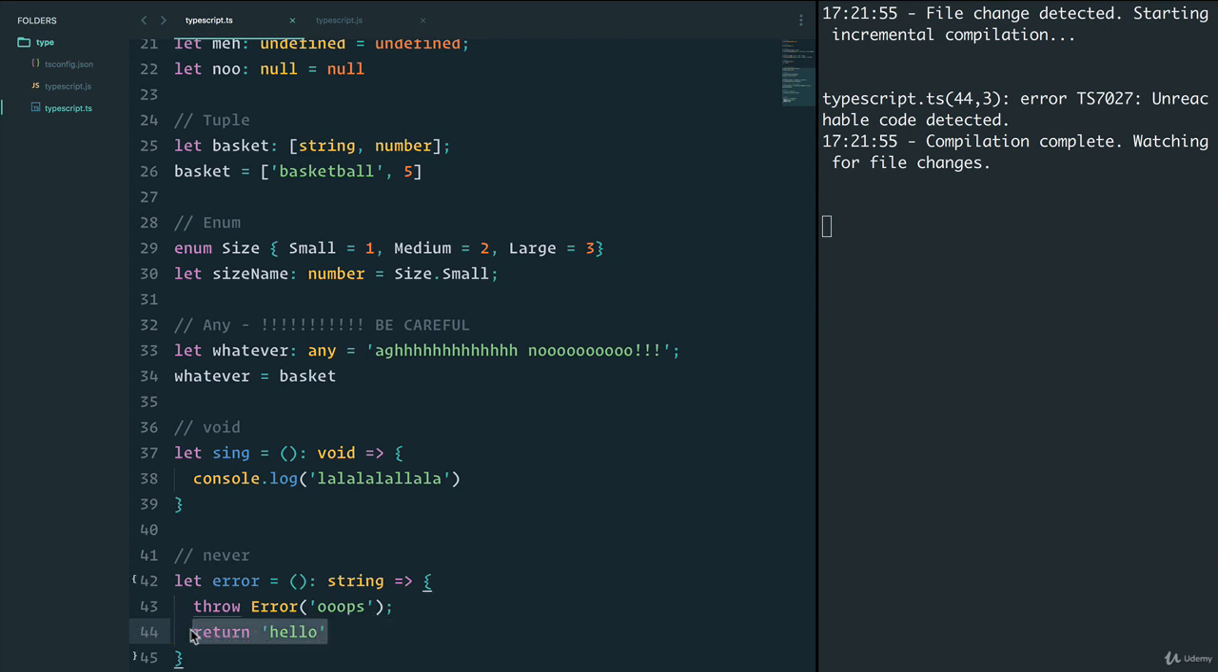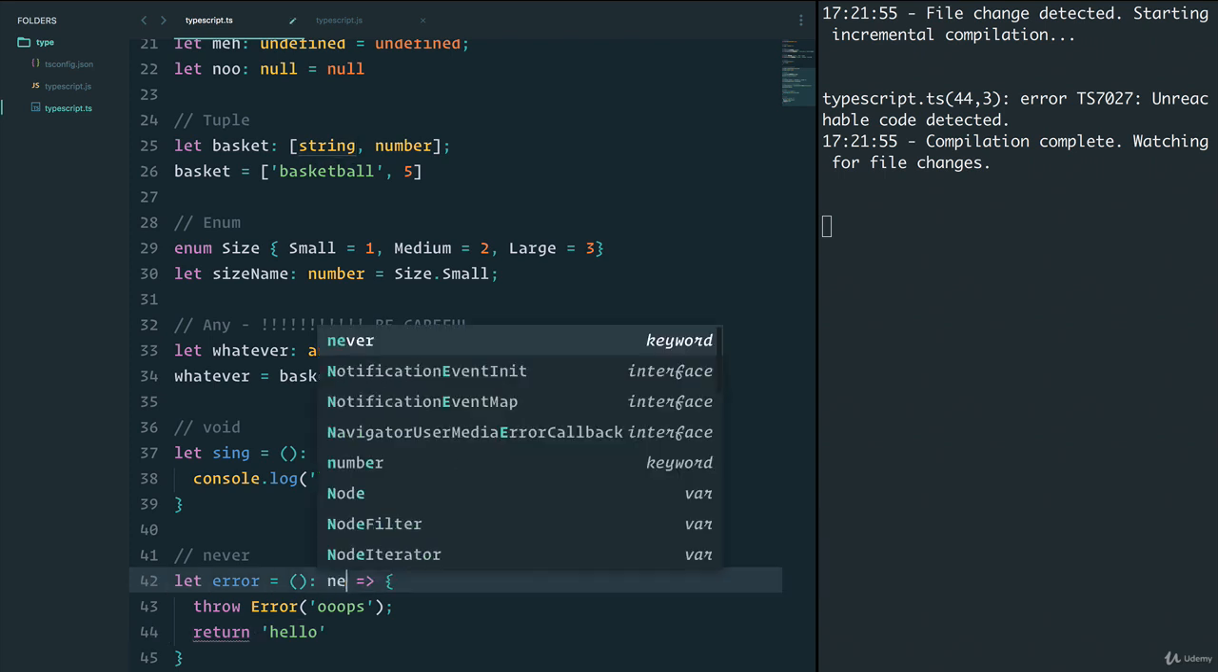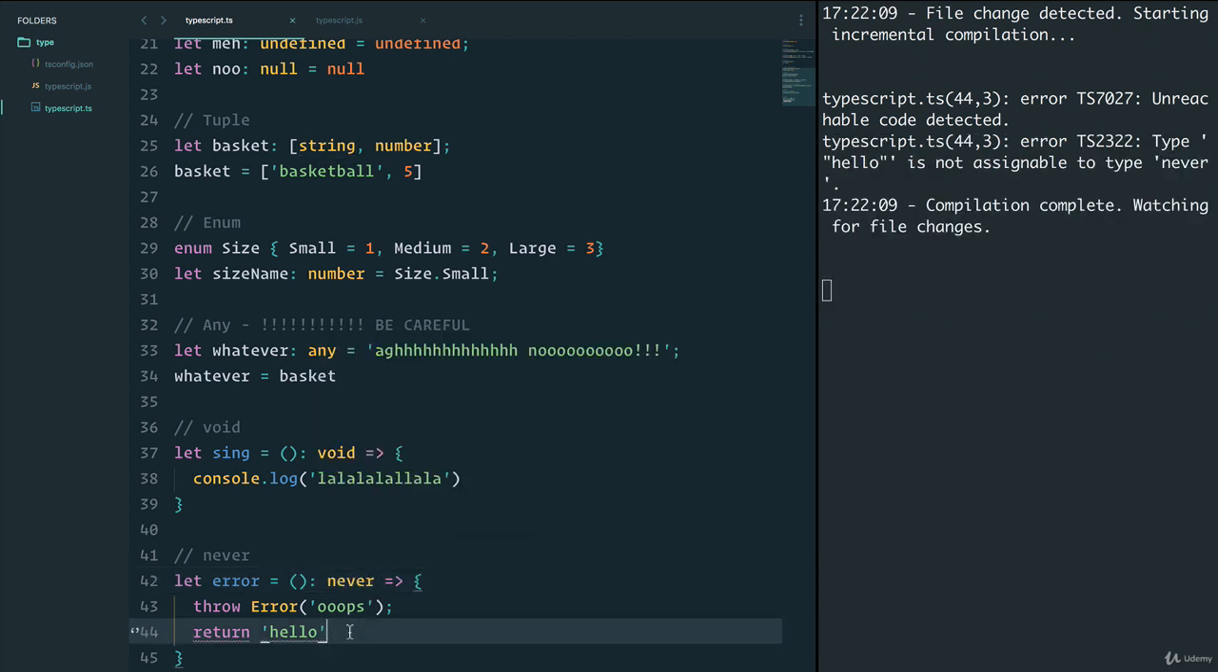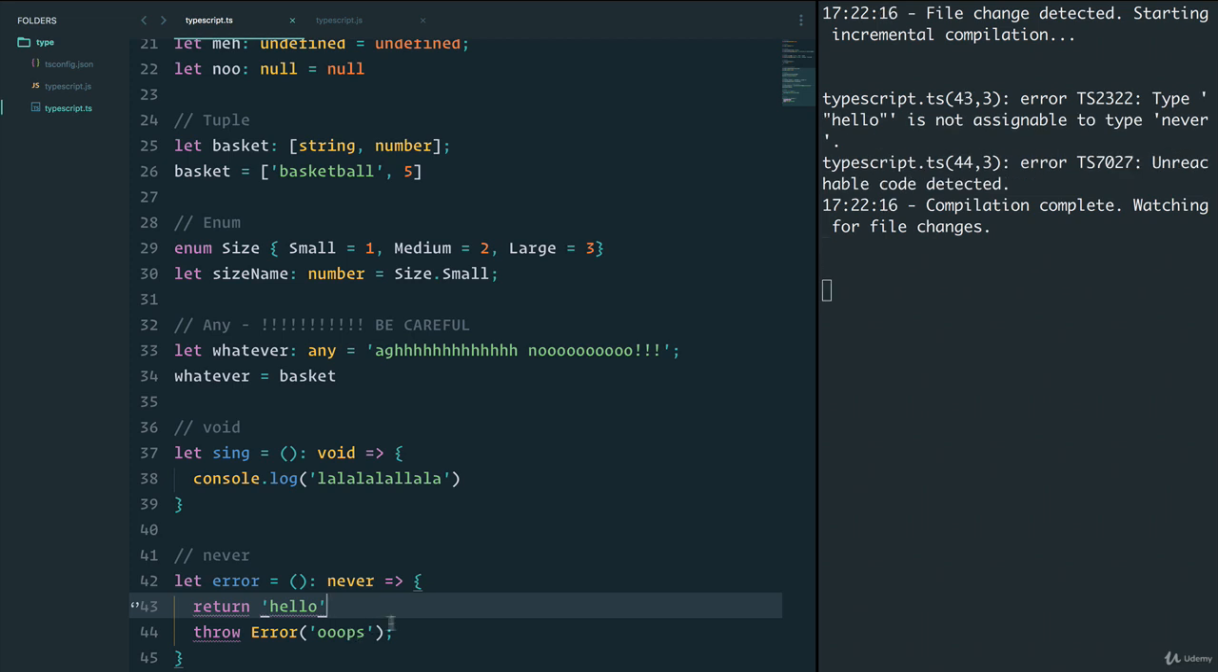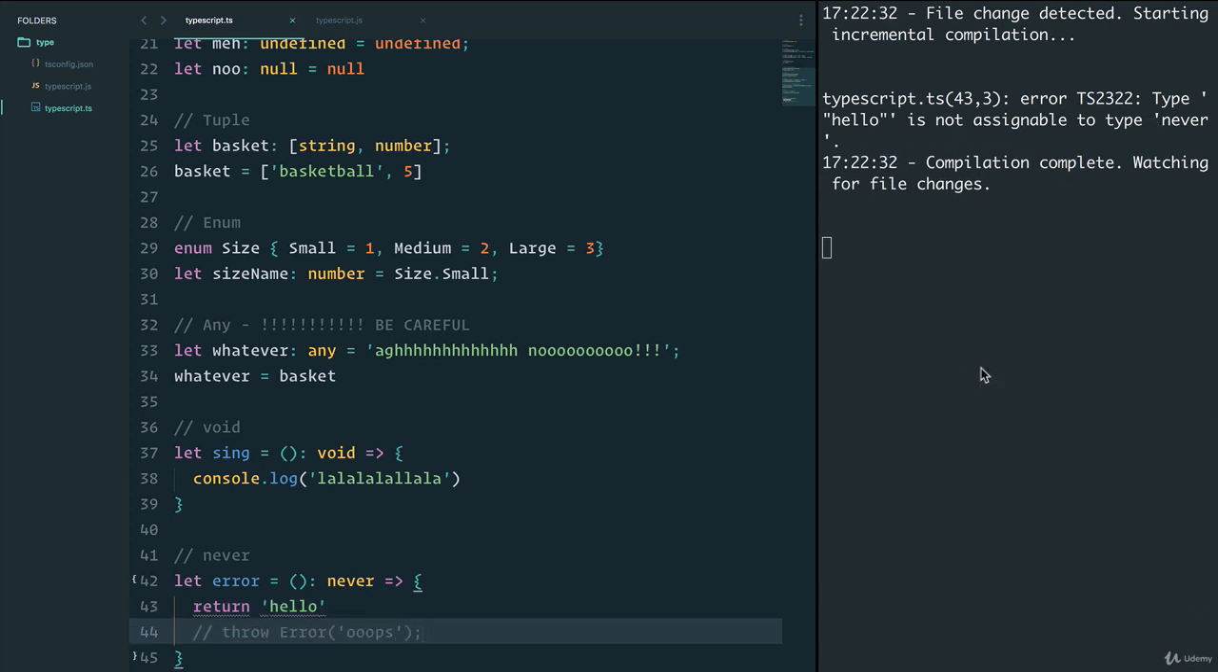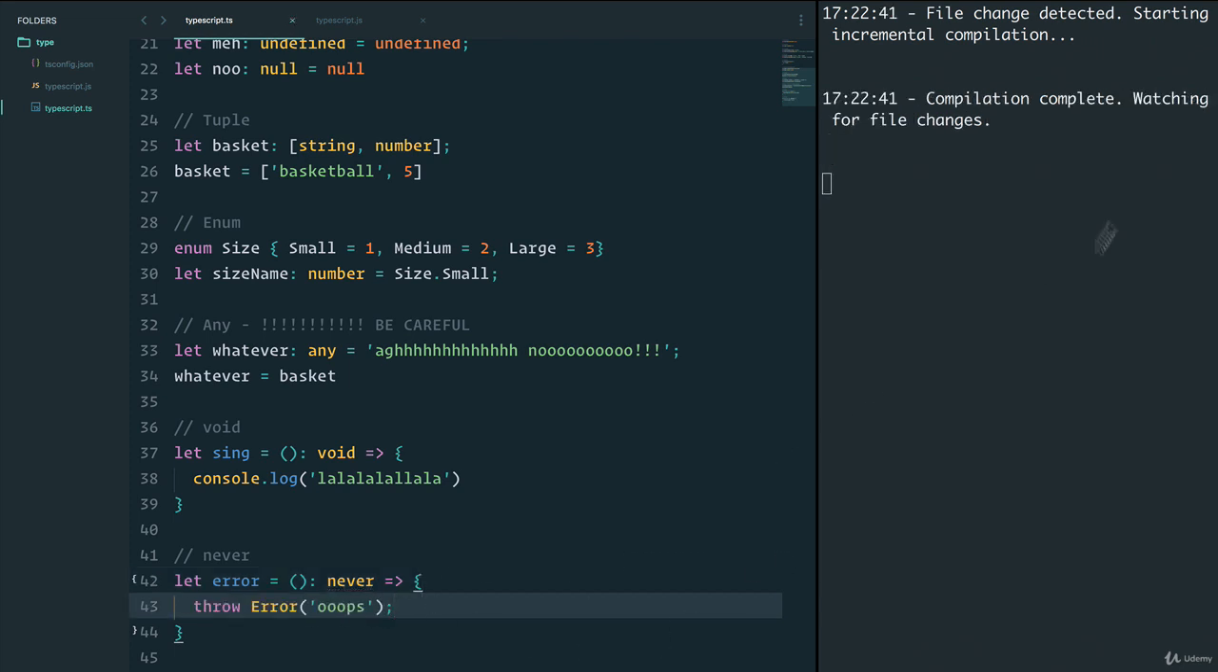But if I hold on, make sure we get this to never, we go up and save. And we see that we get two errors. One for unreachable code, which makes sense. And type hello is not assignable to type never. If I comment this out and save, again, I get that error once again because we're returning something. Let's go back to the error and everything is compiling properly.